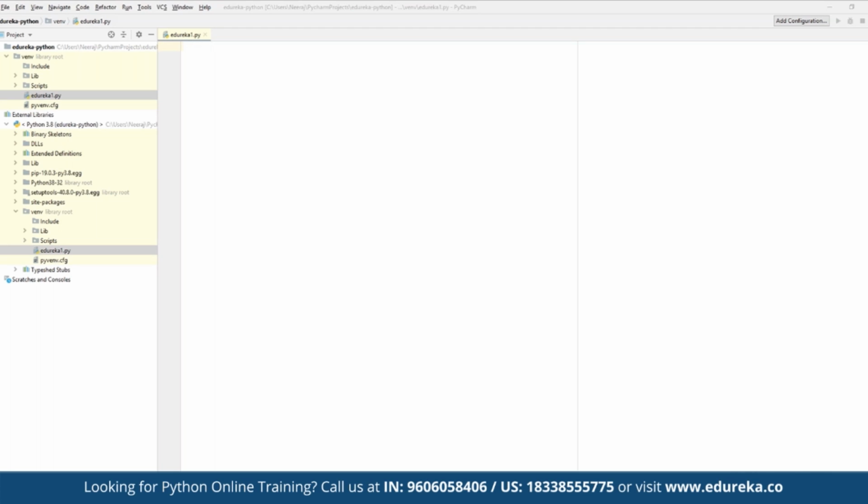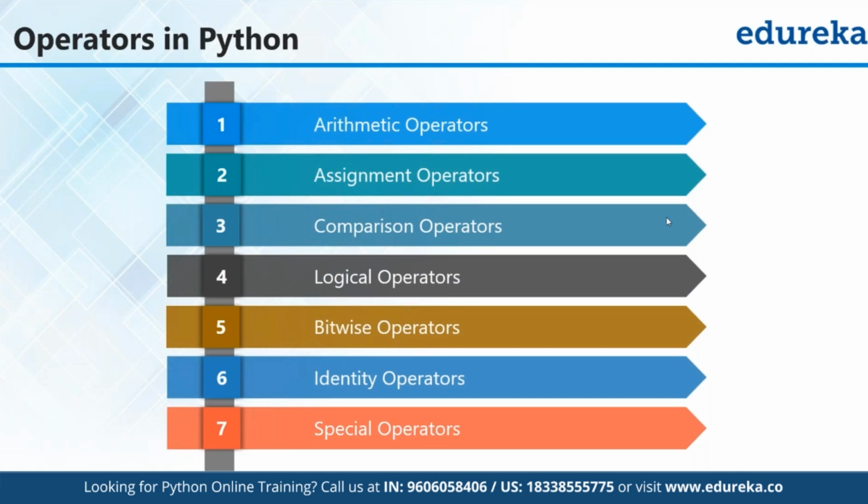So let's start. First of all, let's see how exactly this has to be done. Let us search for this library. Here we have another file created by the name of edureka.py, where we can start working on the entire library, and the library is available inside this program code. Here we can start working on top of the Python commands.